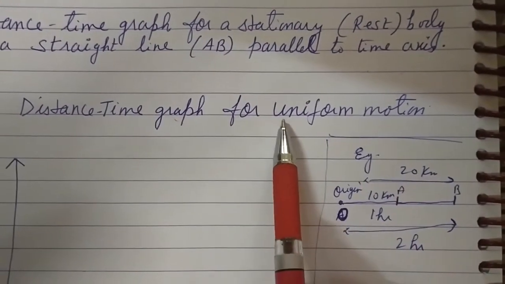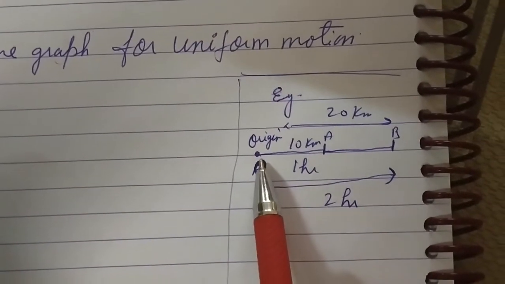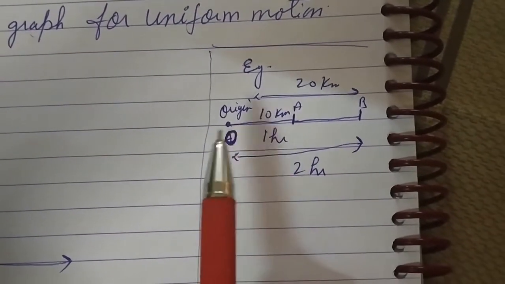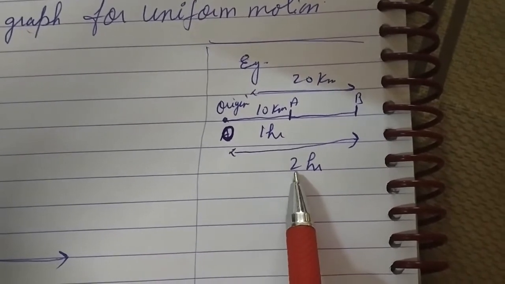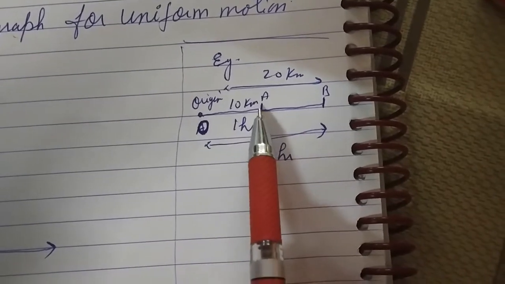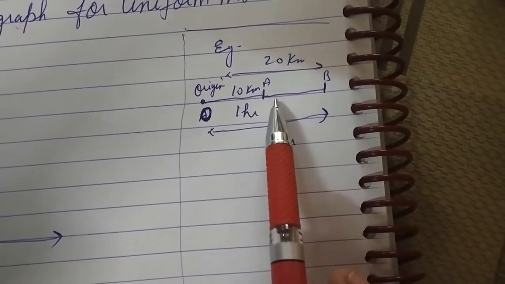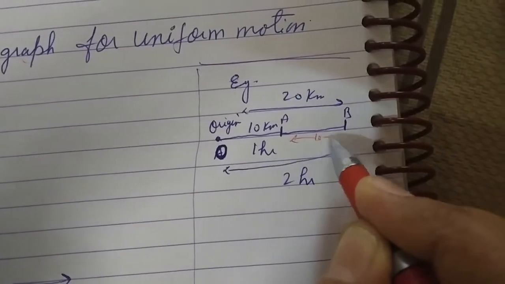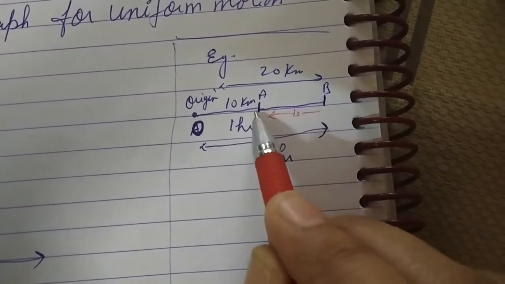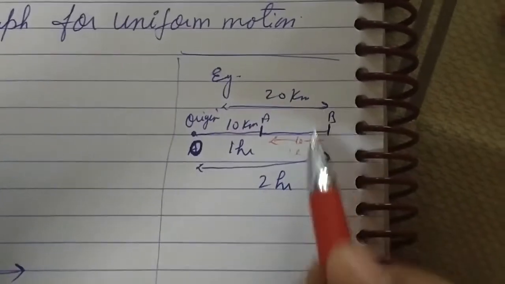What is the meaning of uniform motion? Covers equal distance in equal intervals of time. Suppose a body starts from origin O. After 1 hour it covers a distance of 10 kilometer. And from the origin, after 2 hours it covers 20 kilometer from O. So what is the distance between A and B? This is 20 here and this is up to 10. 20 minus 10, that is 10. Time interval between A and B is 2 hour minus 1 hour, that is 1 hour. So it covers equal distance in equal intervals of time. For you, this is uniform motion.